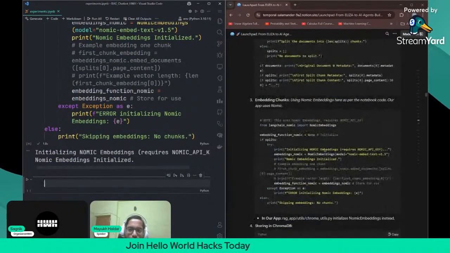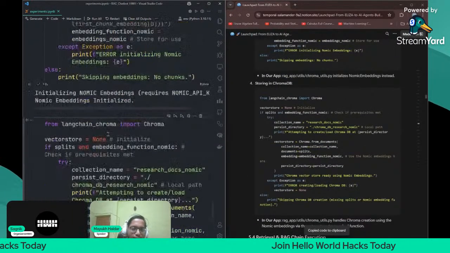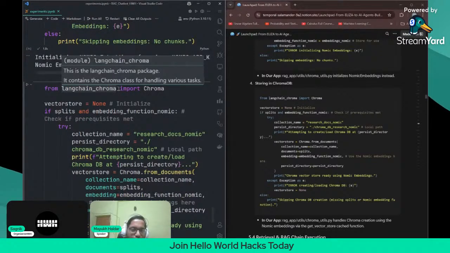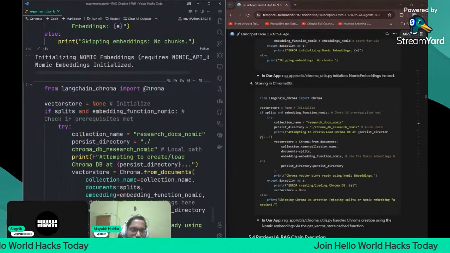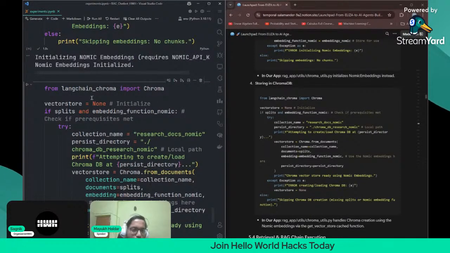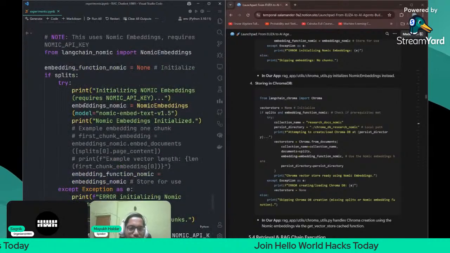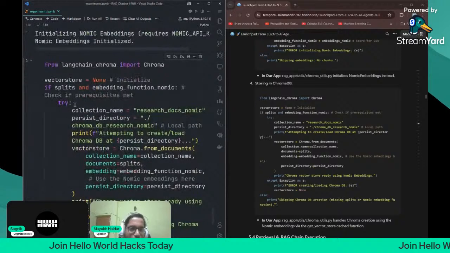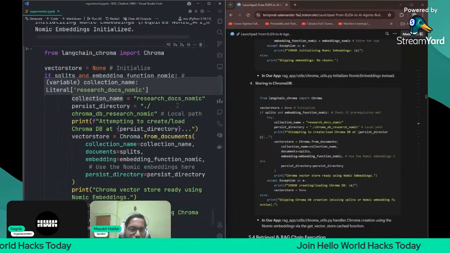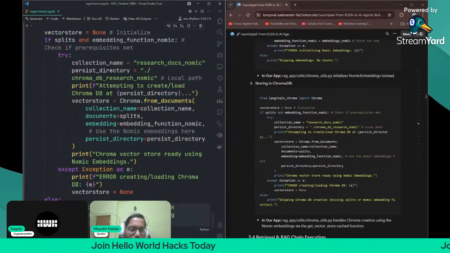Next part, storing in ChromaDB. The next part is ChromaDB vector storage. Let us understand this part also. From the LangChain Chroma package, we are importing the class known as Chroma. We initialize the vector storage with None. If there are splits or chunks in the documents, and if the embedding function nomic exists, which we declared here, then we create the collection research docs nomic. The directory will be ChromaDB research nomic, and we will initialize the vector database there.